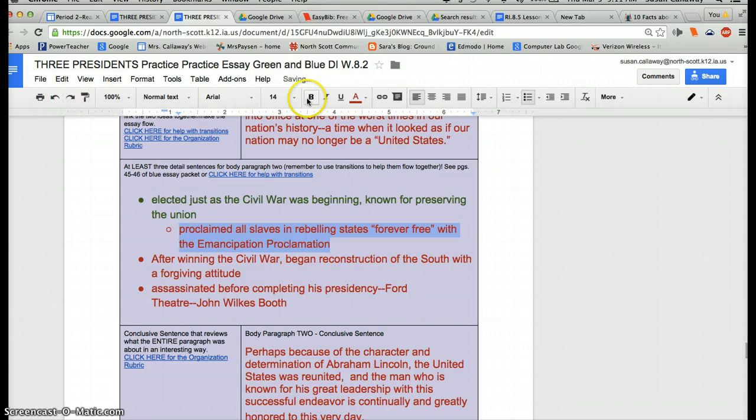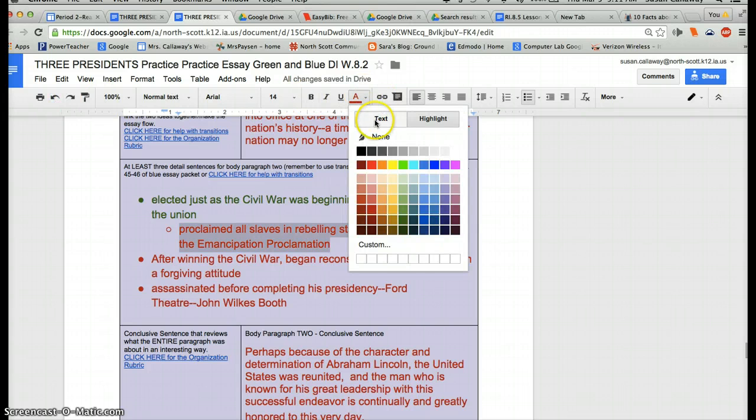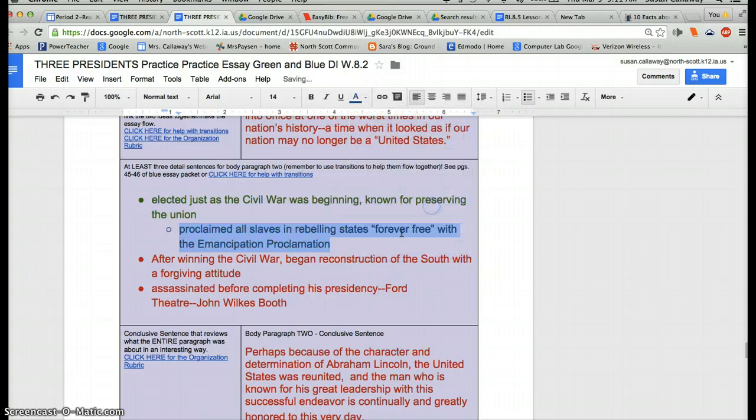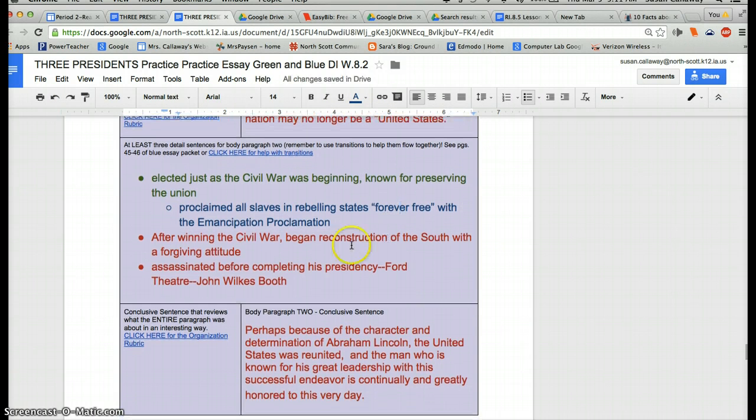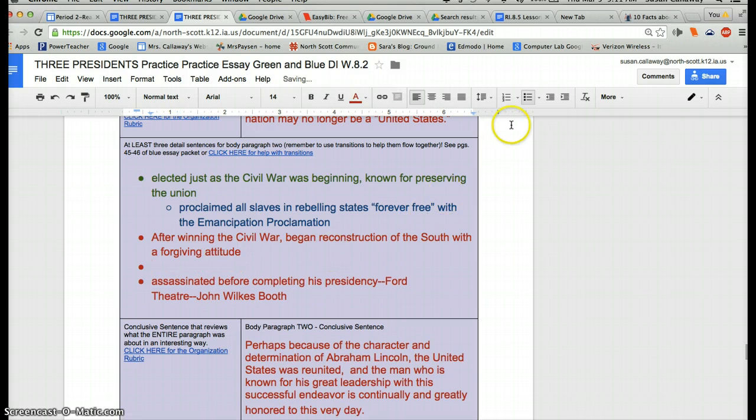And this is a live recording, but I don't have time to start over, so it is a text, in fact. All right. Then it's after the Civil War. This is about the Civil War. This is after the Civil War. "After winning the Civil War, he began Reconstruction of the South with a forgiving attitude," so that's good. But I don't really have a minor detail to go along with that.